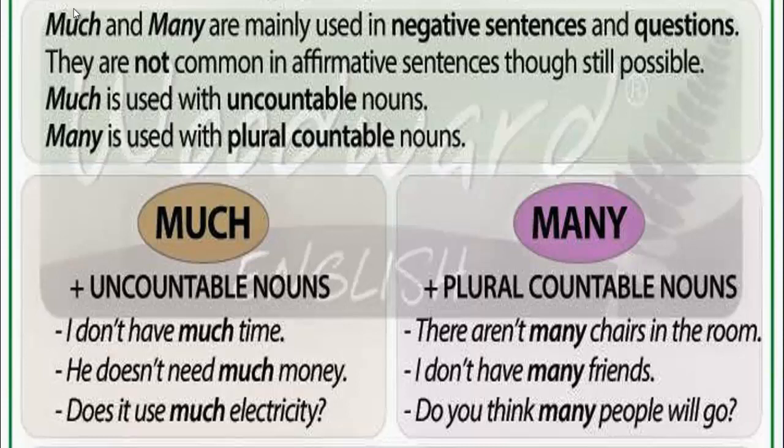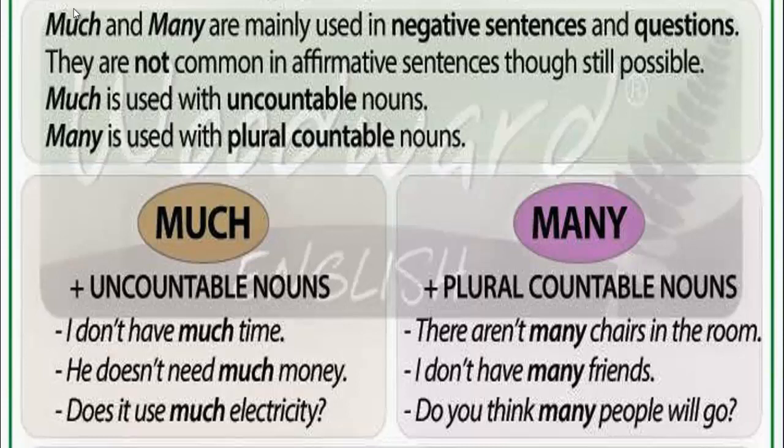So it's going to be what here? Much, because the word electricity is uncountable. Let's read the examples about the word many. There aren't many chairs in the room. Here we have the word chairs, it's a plural one. And we have aren't, so the sentence is negative. We are going to use many.